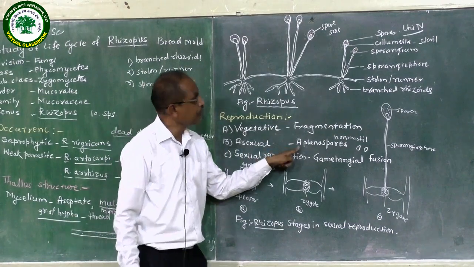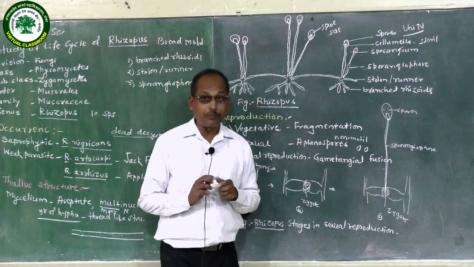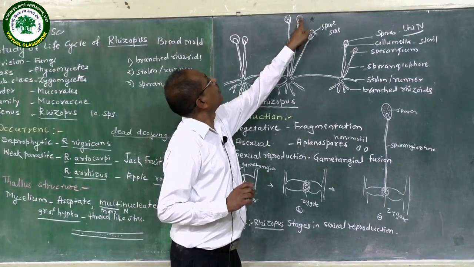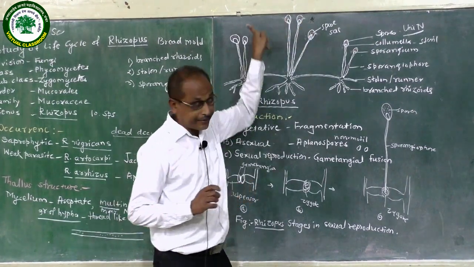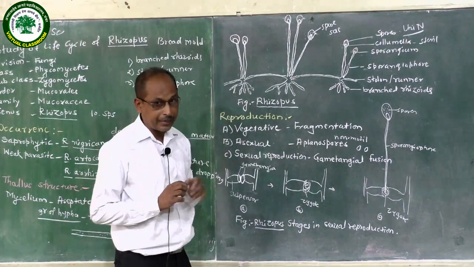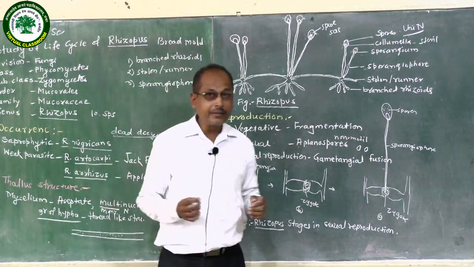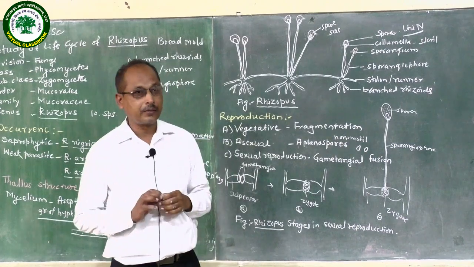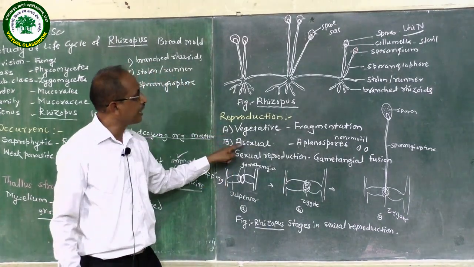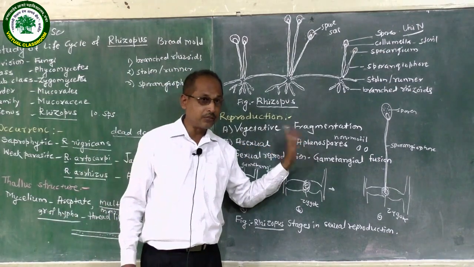At the time of maturity, the sporangium wall breaks, and many aplanospores come outside. When they get a moist environment, they germinate and form a new individual. That is called asexual reproduction by aplanospores.